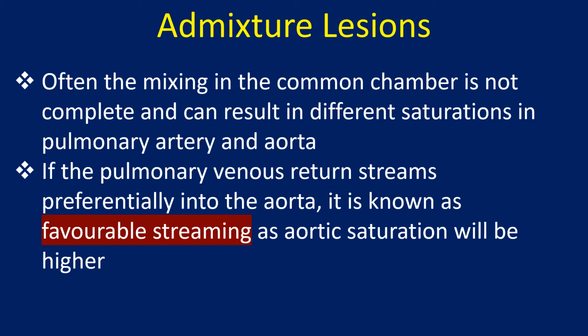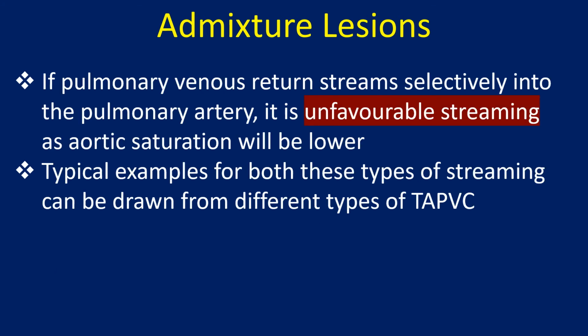Often the mixing in the common chamber is not complete and can result in different saturations in pulmonary artery and aorta. If the pulmonary venous return streams preferentially into the aorta, it is known as favorable streaming, as aortic saturation will be higher. If pulmonary venous return streams selectively into the pulmonary artery, it is unfavorable streaming, as aortic saturation will be lower. Typical examples for both these types of streaming can be drawn from different types of TAPVC.